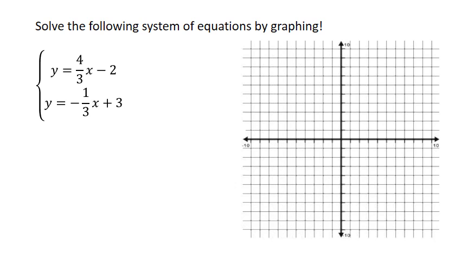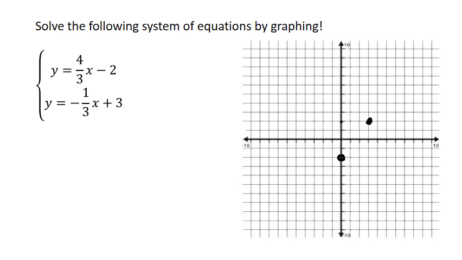So let's do a full example ourselves. We've got a new system of equations here. Here are my two equations. y equals 4/3 x minus 2. Let's go ahead and graph that one. We remember that graphing linear equations, we go down to the y-intercept, which is -2. And then we use our slope of 4/3. So that means I go up 4 to the right 3.